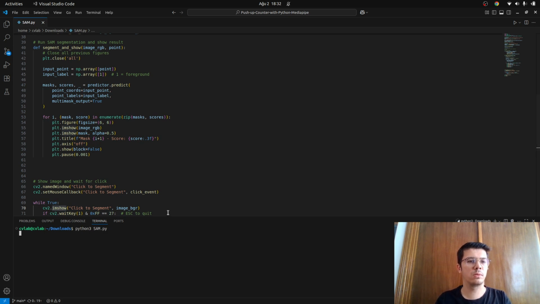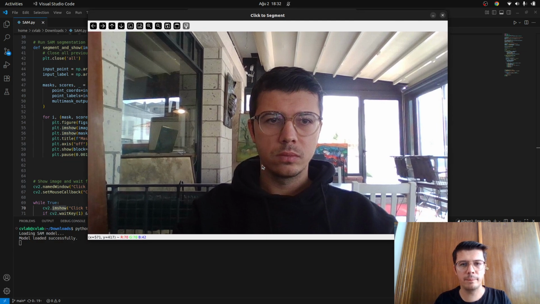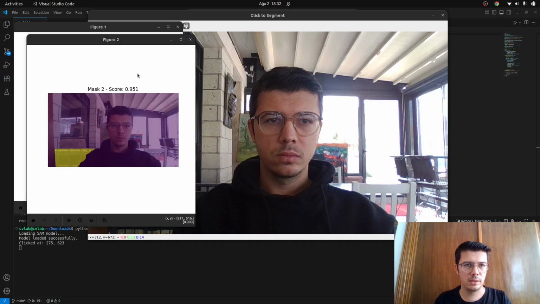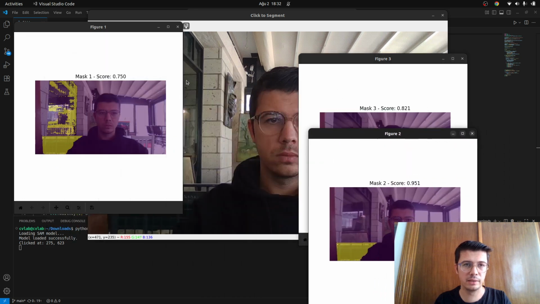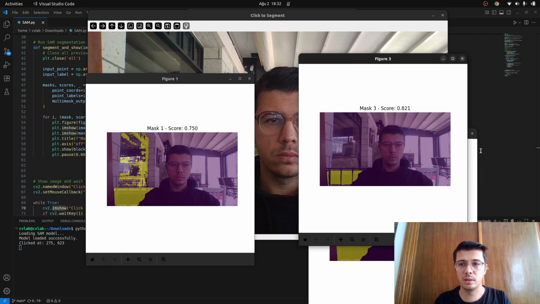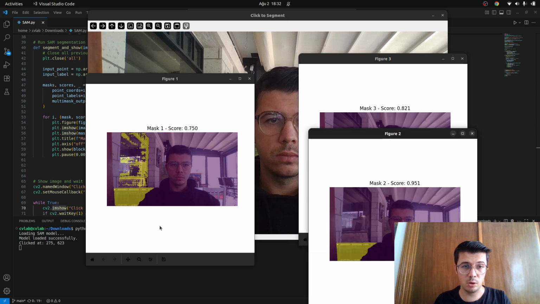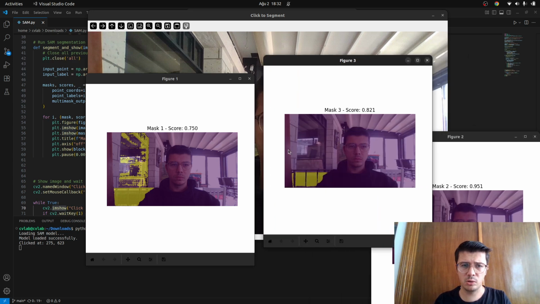So, python3 sam.py, and okay. This is my image, and let's see, I want to click, for example, on this part. Yeah, it's giving me three options, and you see, it's really beautiful. It's even separating the part here. It's giving me really the part behind this. And here it's also giving all of it, and here a little less accurate score. You can also see this is the highest score, this is the 0.x score, and so on.